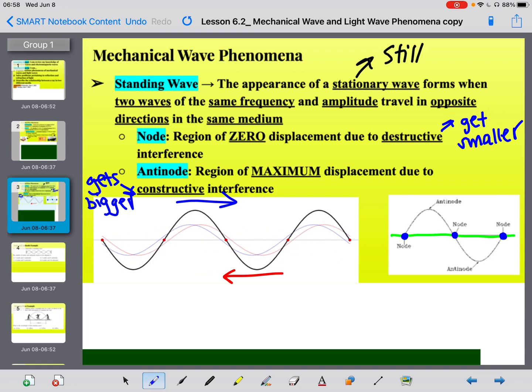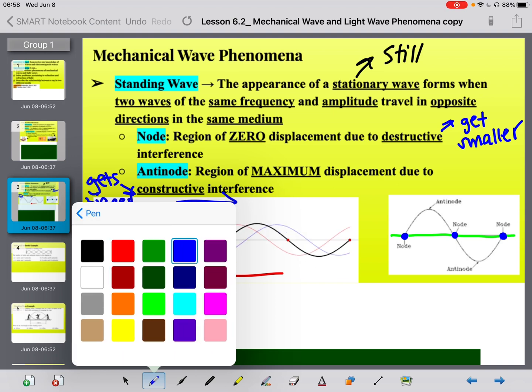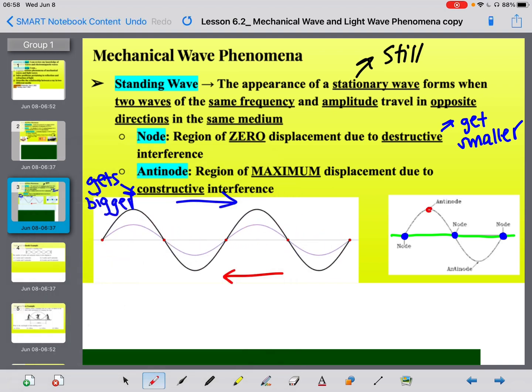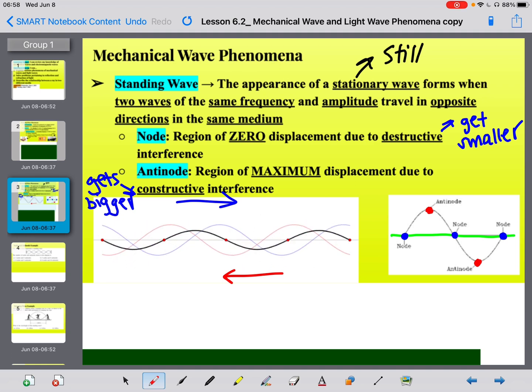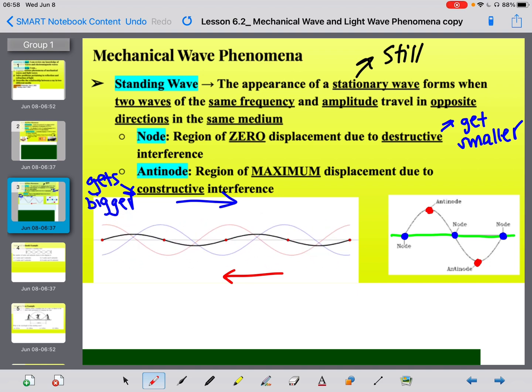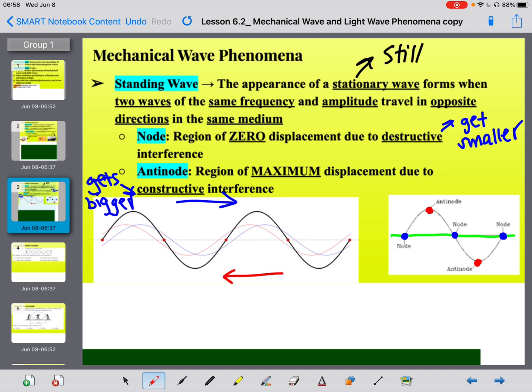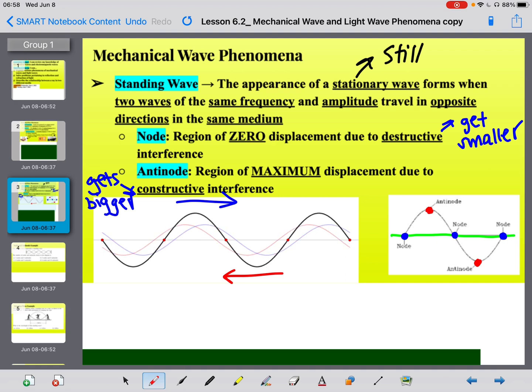That's because there's zero displacement happening at that position, whereas my antinodes are happening at my crest and my trough, okay? Your peaks and valleys, also known as the crest, which is the top part of the wave, and the trough, which is the bottom part, those are where my antinodes come from because those represent maximum displacement from that equilibrium position. That should make sense because if we're having constructive interference, we are going to get bigger.